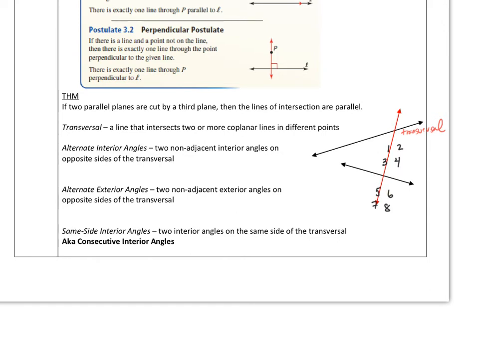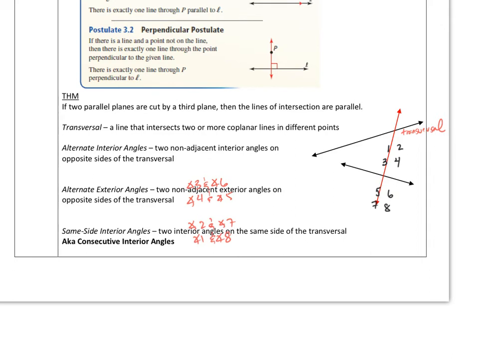So let me list these down for you. The alternate interiors would be angle 3 and angle 6, angle 4 and angle 5. So that means the alternate exterior would be angle 2 and angle 7, and then angle 1 and angle 8.